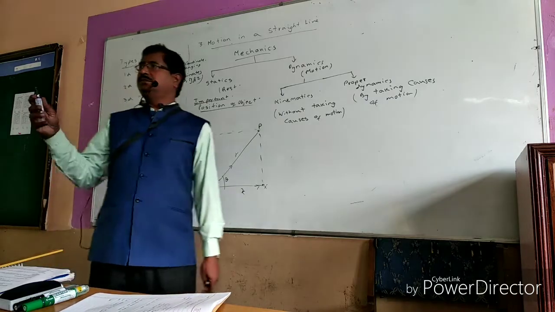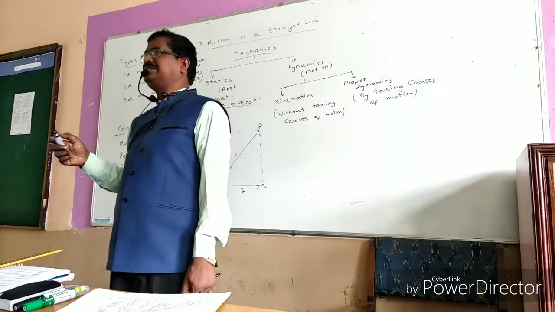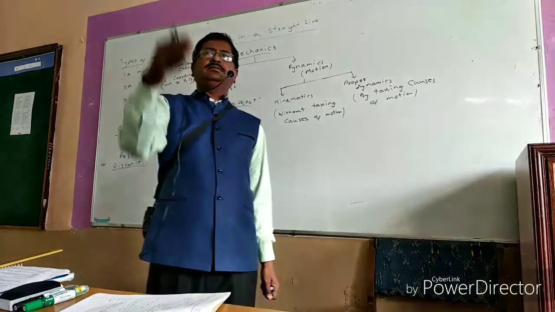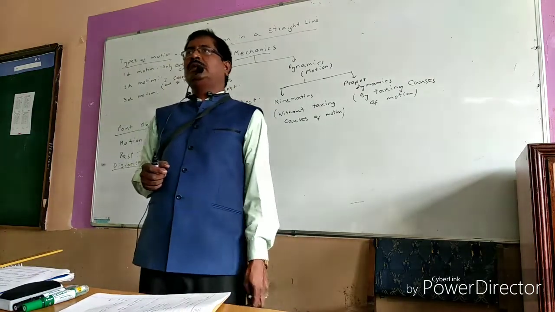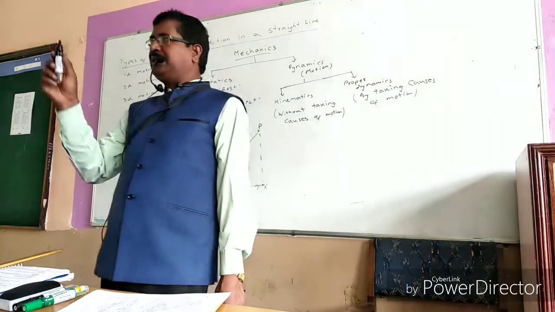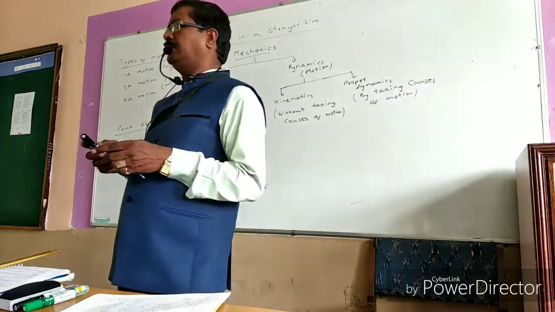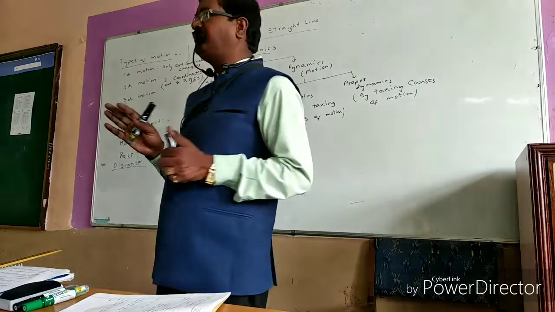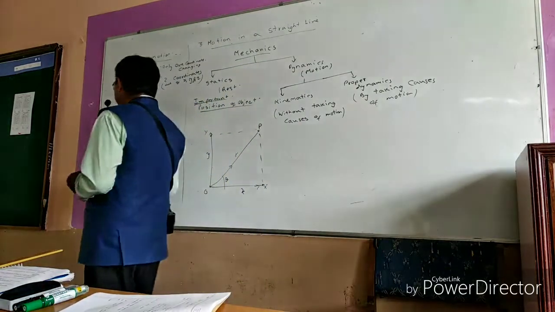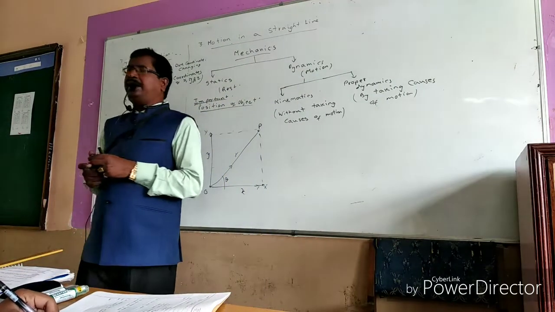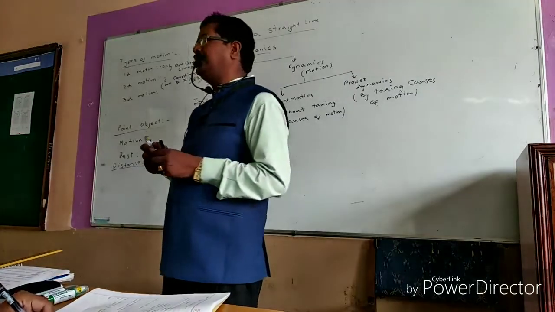Anyone from the class? What is meant by distance? The total path traveled by a body. The actual length of the path taken by the object is called the distance.